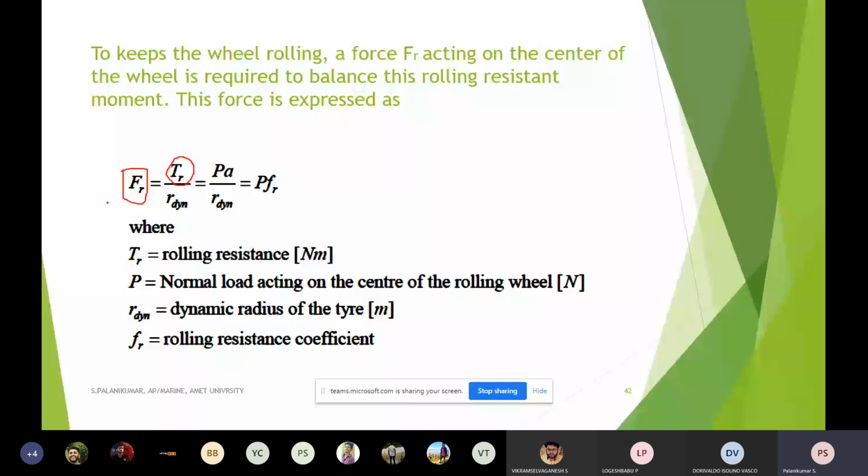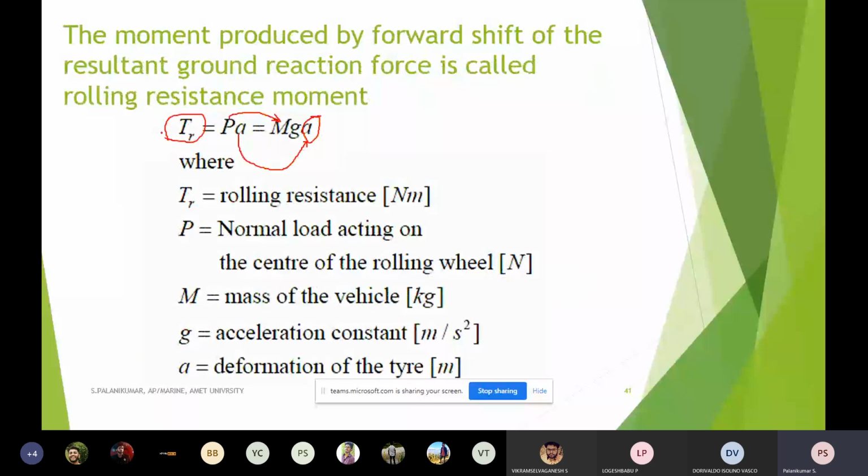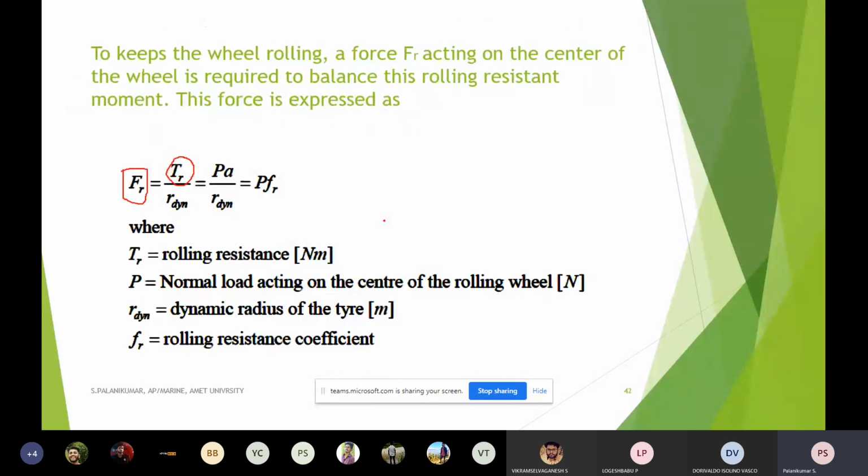Previously we calculated T_R, the rolling resistance torque in Newton meter, produced by the mass of the vehicle, mga, the gravitational force, and the deformation of the tire. If you divide that by the dynamic radius of the tire, I can calculate F_R.